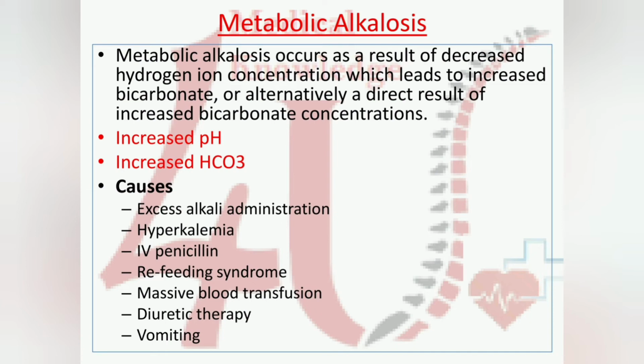In metabolic alkalosis, the pH level increases, and the HCO3 level, the bicarbonate level, also increases. Causes of metabolic alkalosis are excess alkali administration, hyperkalemia, IV penicillins, refeeding syndrome, massive blood transfusion, diuretic therapy, vomiting. These are the causes of metabolic alkalosis.